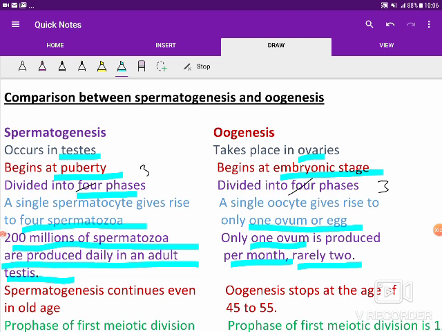So there is a lot of difference in the numbers. And then spermatogenesis continues even in old age. At the age of 80 or 90 also, the sperm production continues, whereas oogenesis stops at the menopausal age, that is 45 to 55.